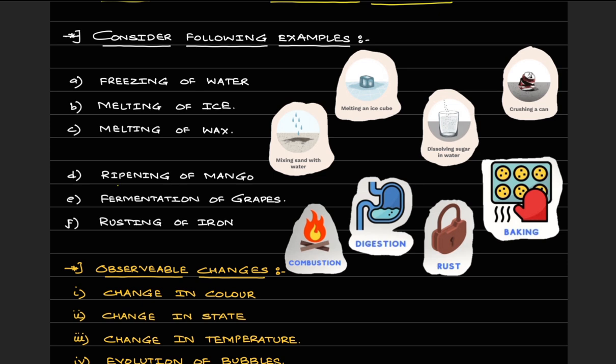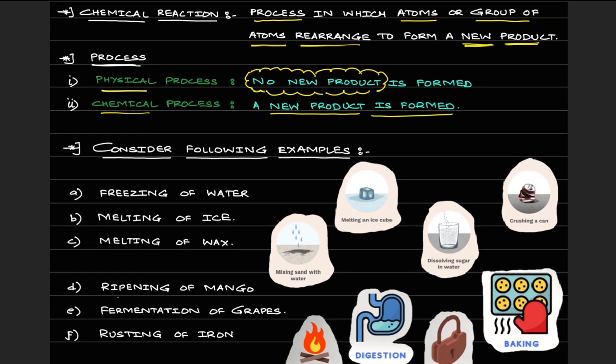Okay, like for example, if you combust, if you burn anything, you won't be able to retrace it into the same form. Let's say if you burn a paper, you won't be able to make paper once again. Now over here understand that chemical processes, sorry, might be reversible or they might be non-reversible. There are a few processes which can be reversed, but the majority of the processes cannot be reversed. Like for example, formation of ammonia is a reversible process, don't worry about it, we'll learn it shortly in this chapter.